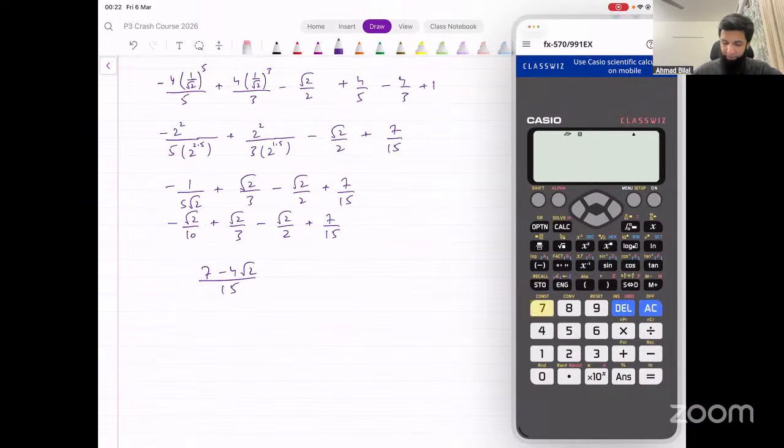Let's input that fraction now. 7 minus 4 under root 2 divided by 15. And that's also the same thing. That confirms that our answer is correct. Right? So yeah, finally the calculator is of some use. We can verify the answer like this. Right? That's the final answer. Makes sense?